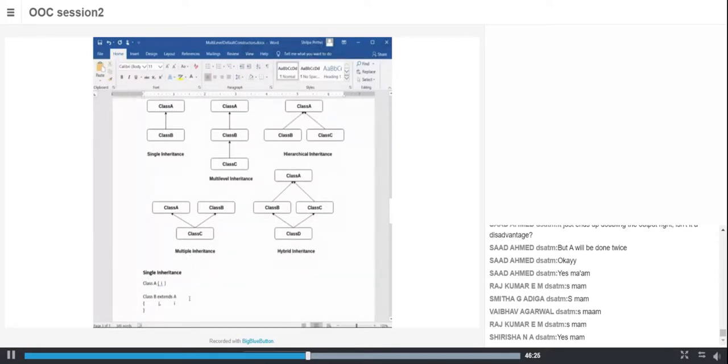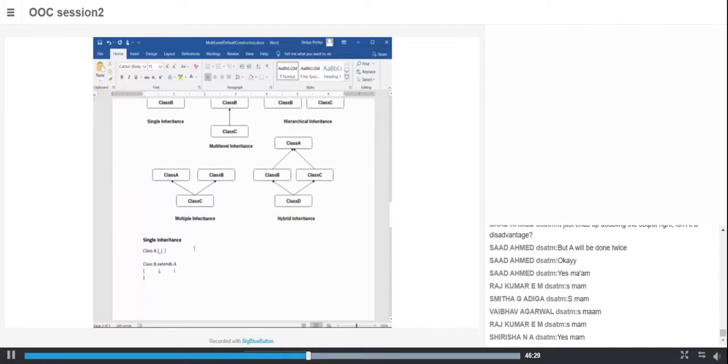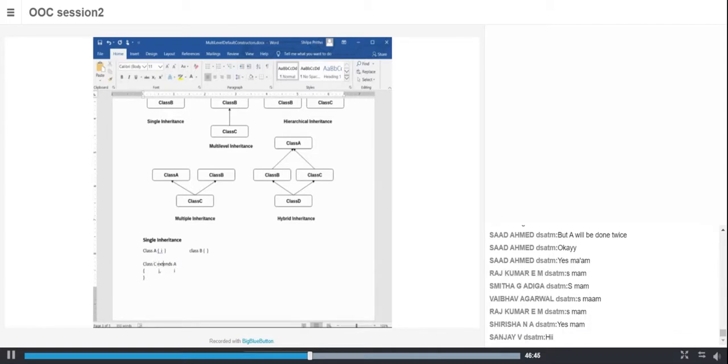It means that class C inherits the properties. There are two classes. Let's say there is another class B here. So this is multiple inheritance.